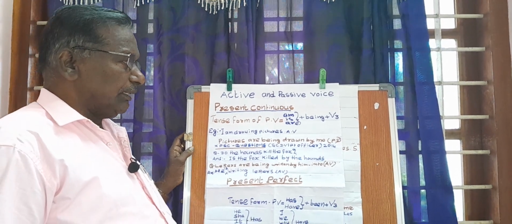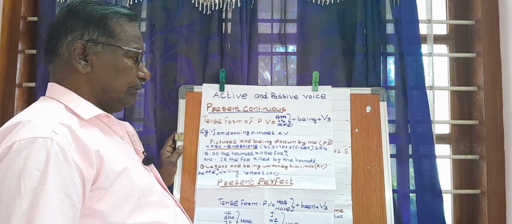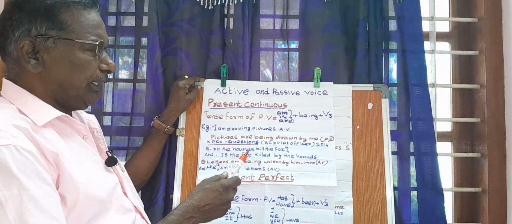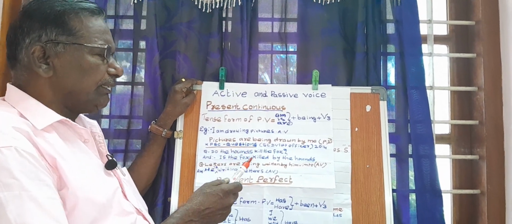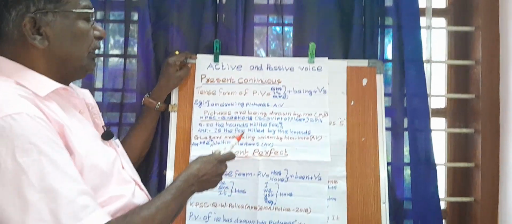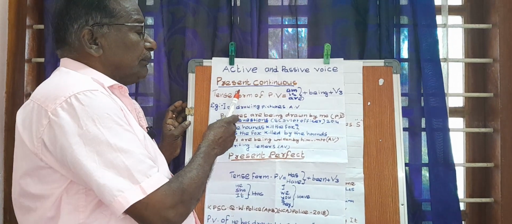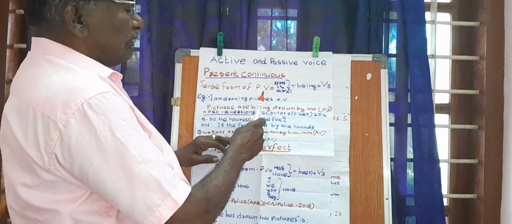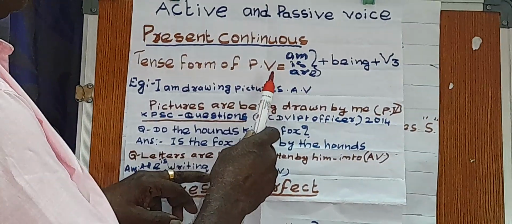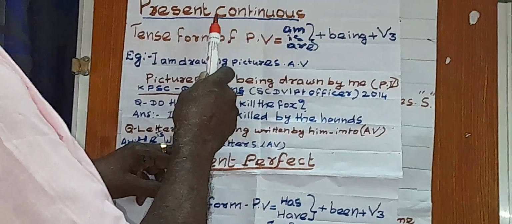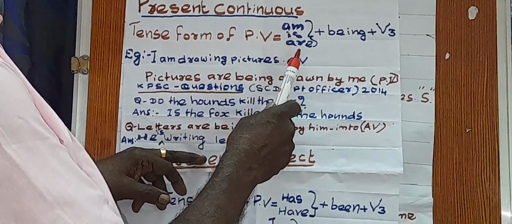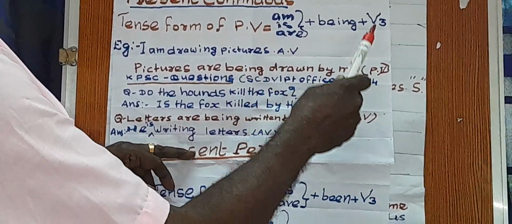Guru grammar class begins. Last class I have taken active and passive in the present simple tense. Now I take present continuous. The tense form of passive voice of present continuous is am or is or are plus being plus V3.